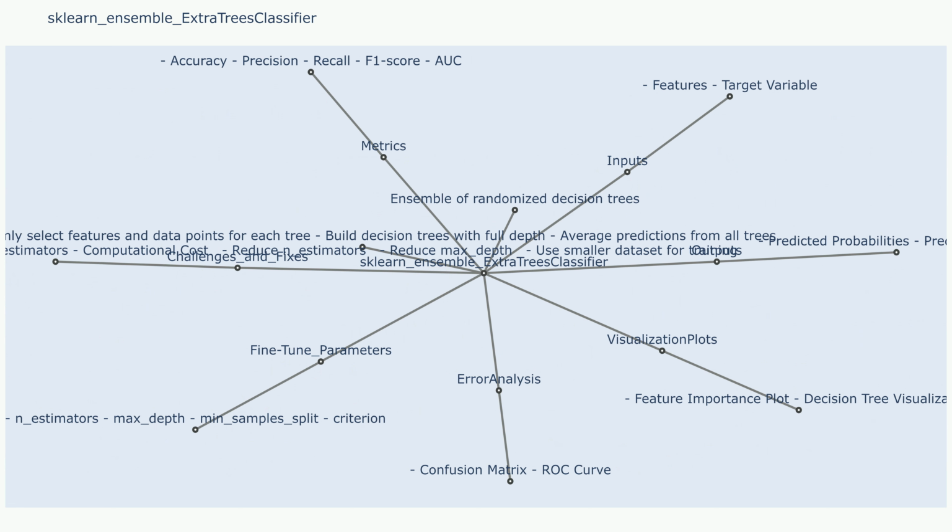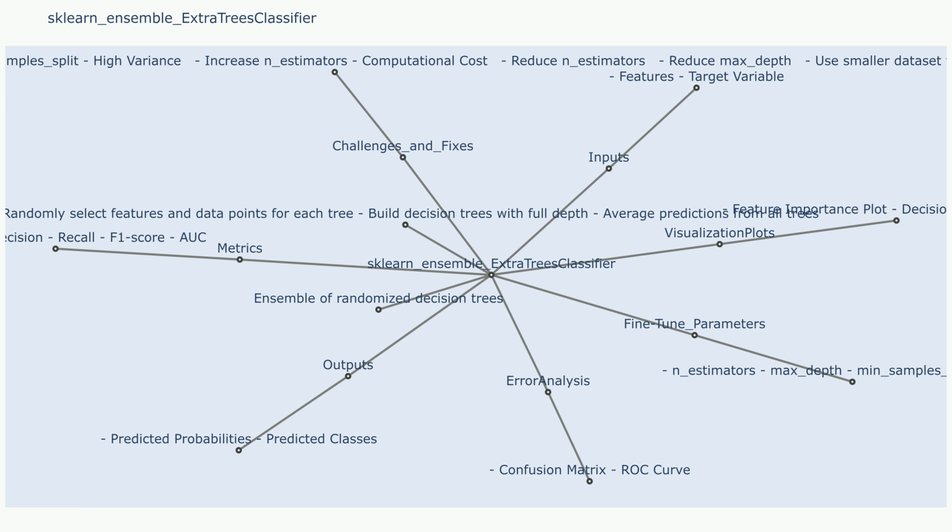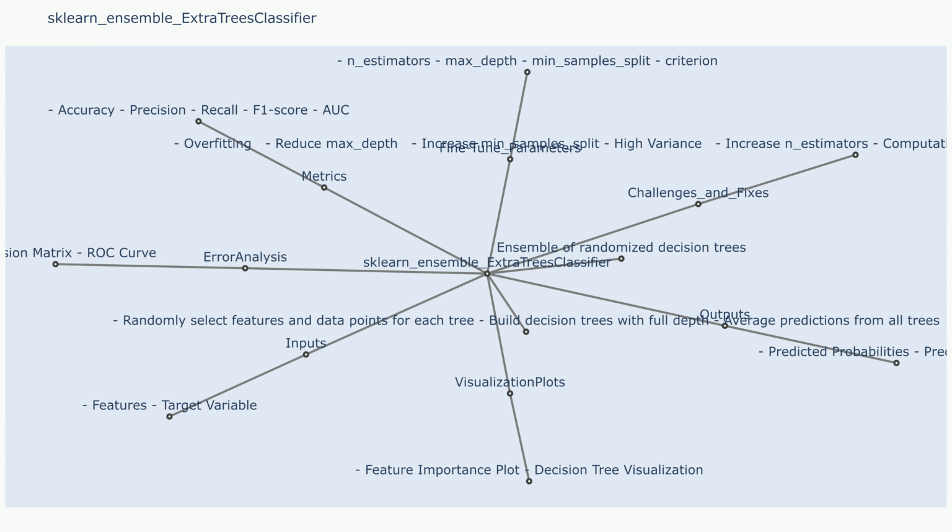Uncertainty methods. Out-of-bag (OOB) error uses the trees that were not trained on a specific data point to estimate the uncertainty for that point. Confidence intervals can be calculated for the predicted probabilities, providing a measure of uncertainty about the prediction. Challenges and fixes. High computational cost.